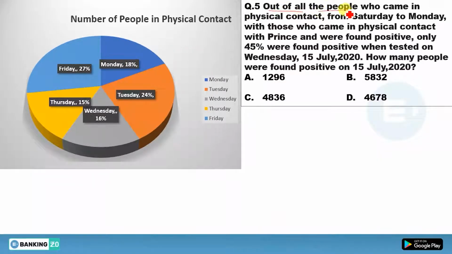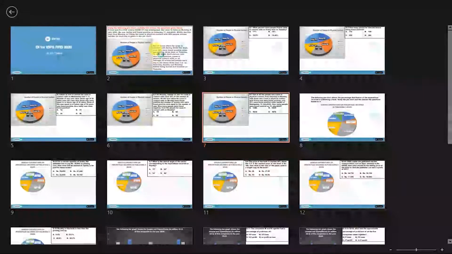Out of all the people who came in physical contact, from Saturday to Monday, with those who came in physical contact with Prince and were found positive, only 45% were found positive when tested on Wednesday, 15 July 2020. How many people were found positive on 15 July 2020? For solving this question, you need to understand it once again.